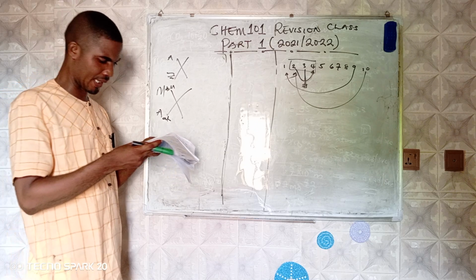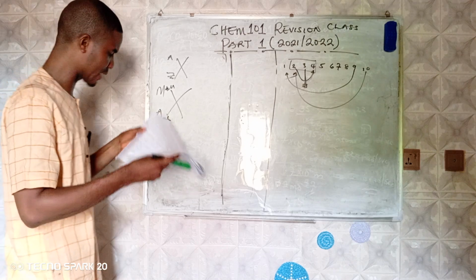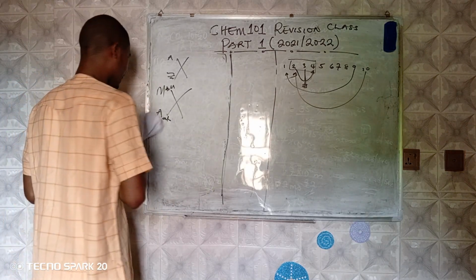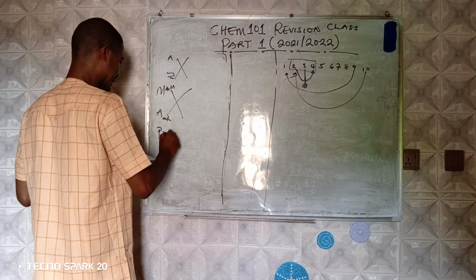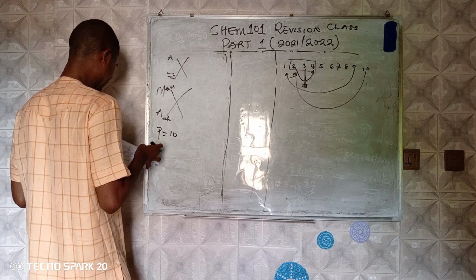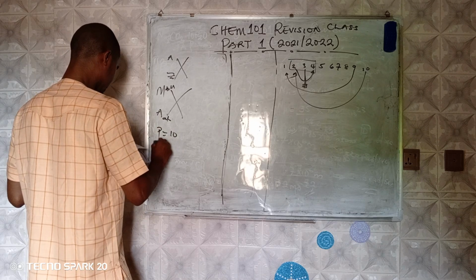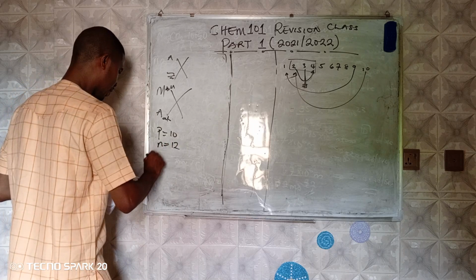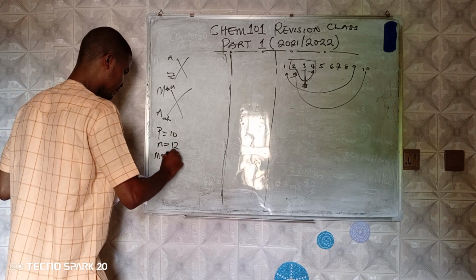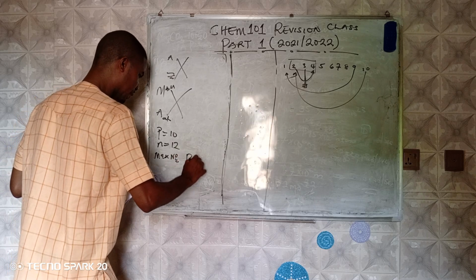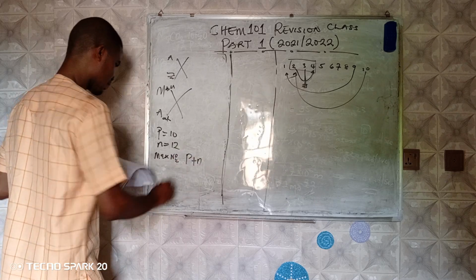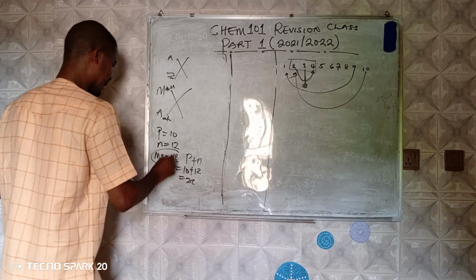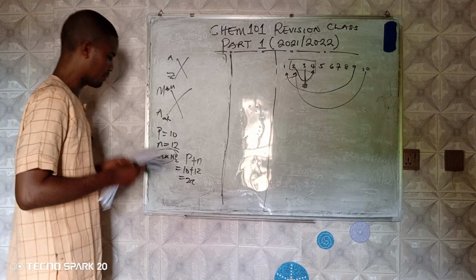The atom with 10 protons. That's question number 23. Now, proton here is 10, and neutron is 12. Mass number is proton plus neutron, which is 10 plus 12, which is 22. That is mass number: proton plus neutron.